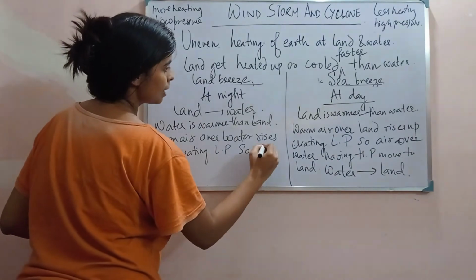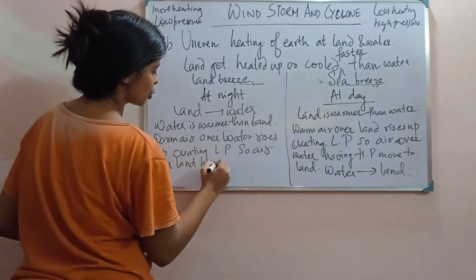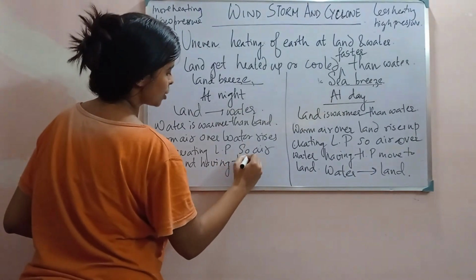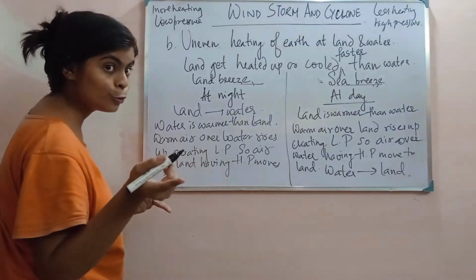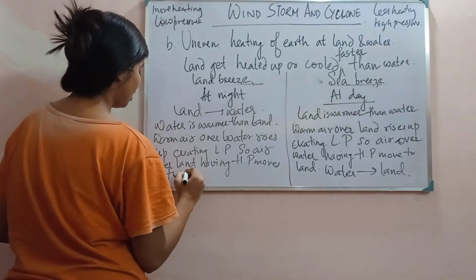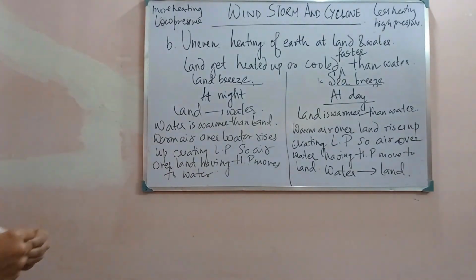So air over land, having high pressure, moves to the water. And this is how land breeze and sea breeze are generated.